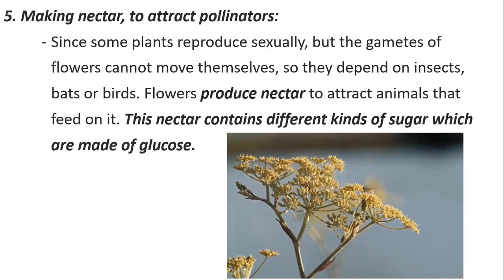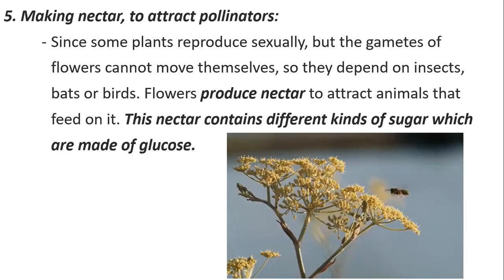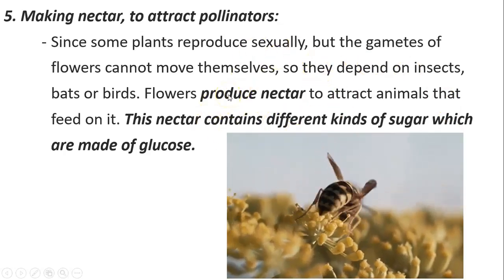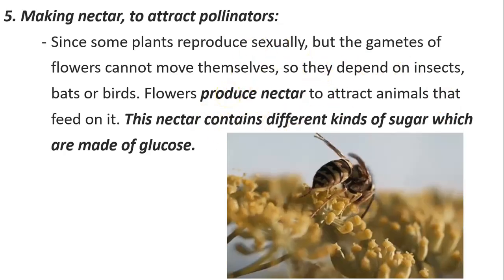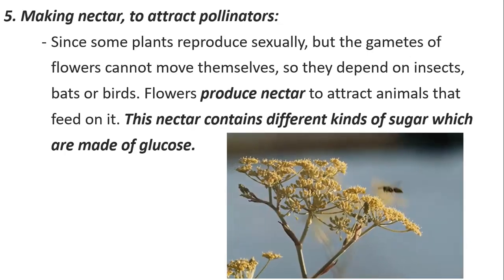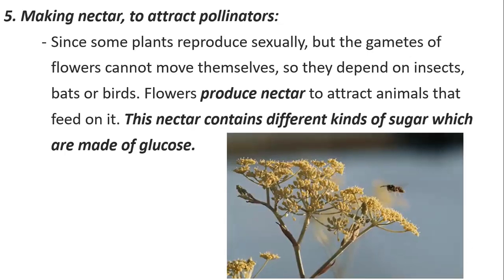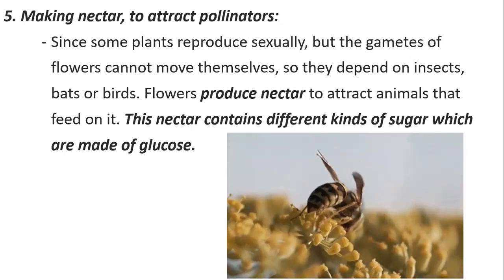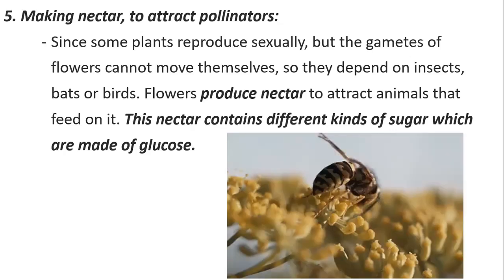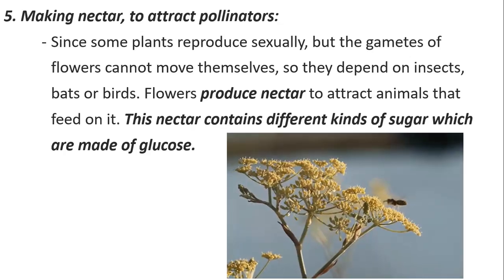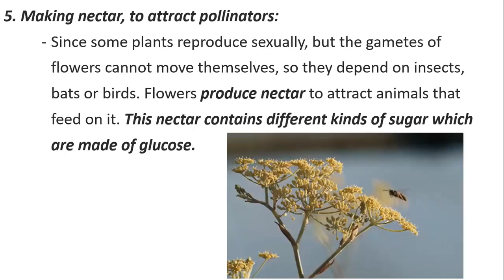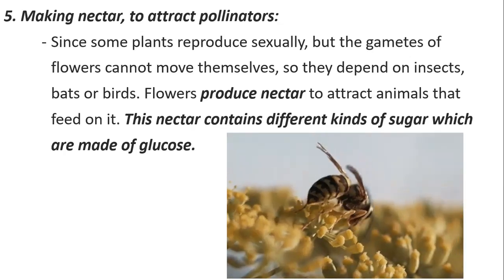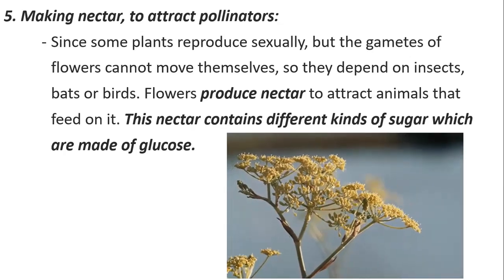But now all you need to know is that for those pollinators to get attracted to the flower, they need something called the nectar. The nectar attracts them because they feed on it. It's full of glucose for their energy. And it has a specific smell for all the bees and all the insects. So when they get attracted to this flower, they will carry with them the pollen grains to put it in another flower or even to another part in this flower to help the reproduction system to work, okay? And for seeds to form and then new plants to form, okay?